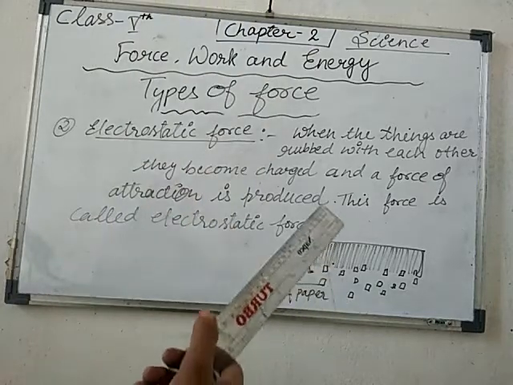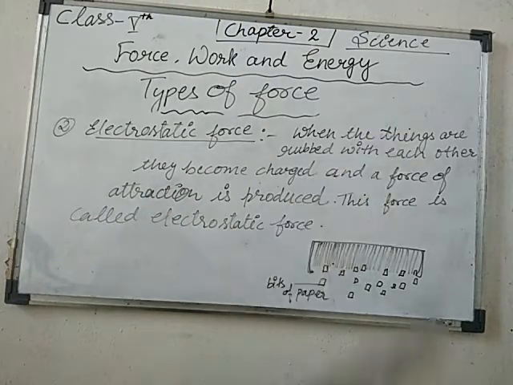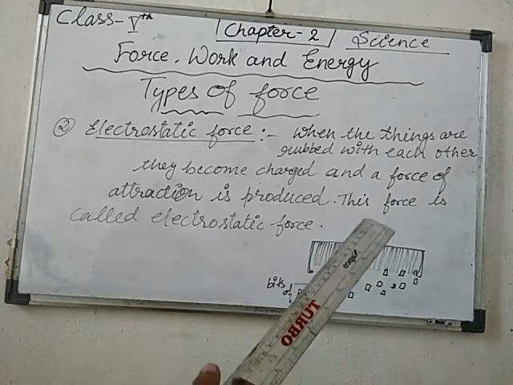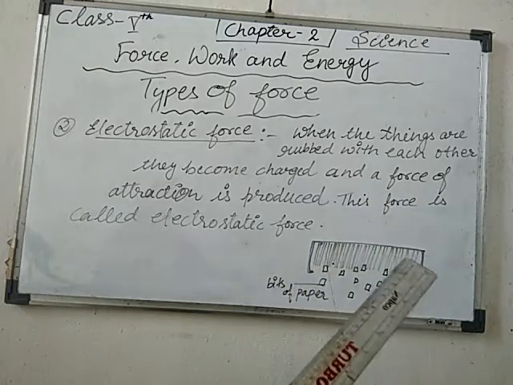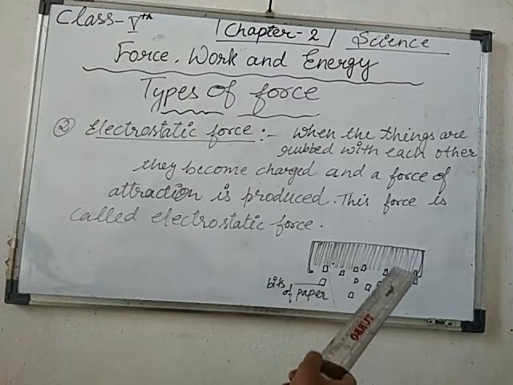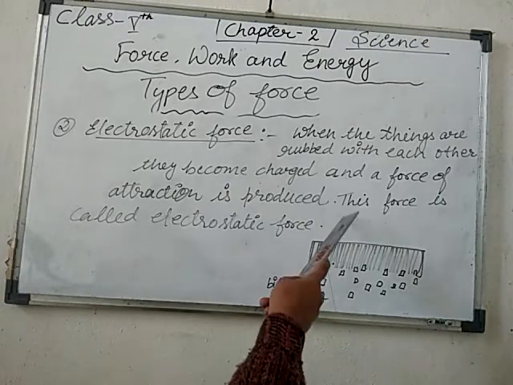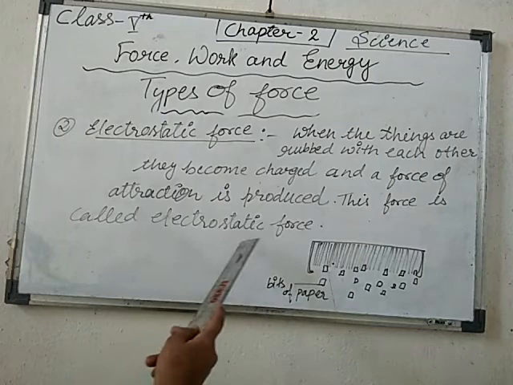The comb is able to attract, a force of attraction is produced. Now when you keep the charged comb around the bits of paper, the comb has the ability to pull the bits of paper towards itself. So this force is called electrostatic force.